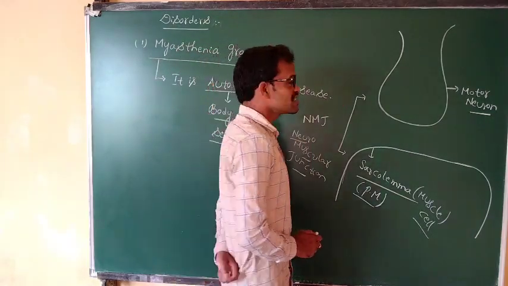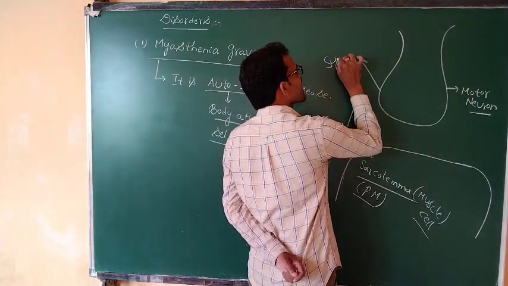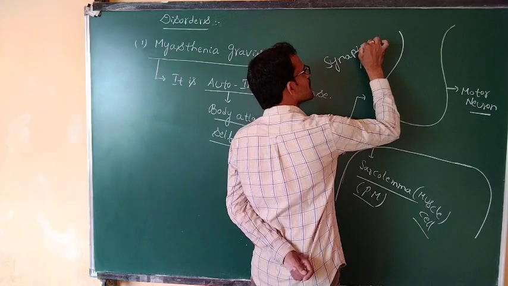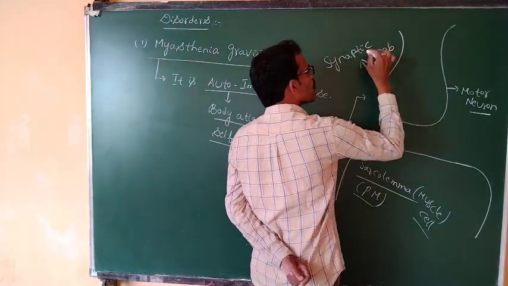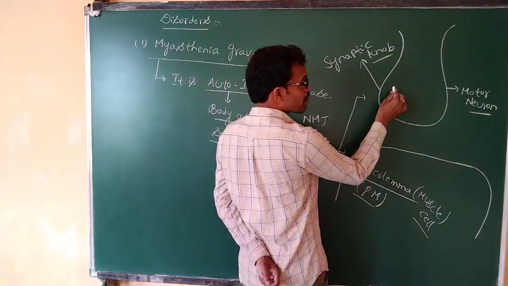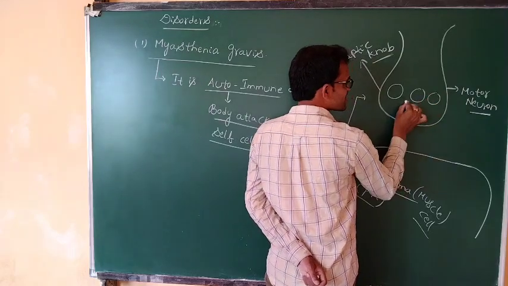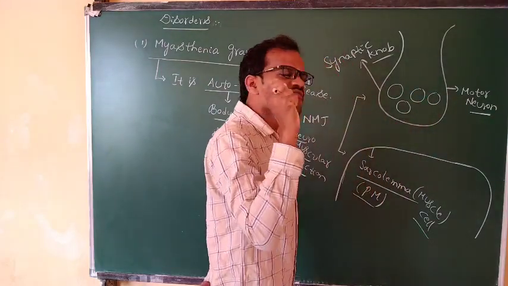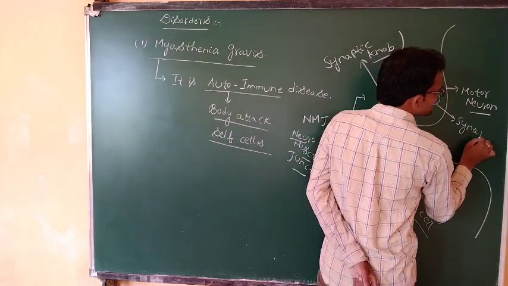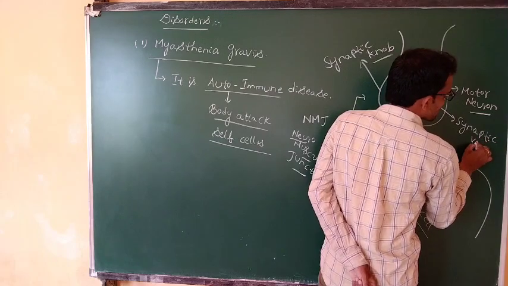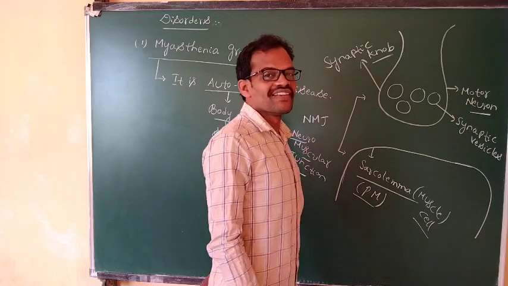The end of the motor neuron is nothing but the synaptic knob. The synaptic knob consists of synaptic vesicles.